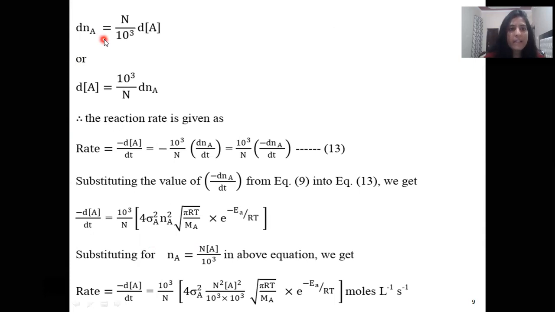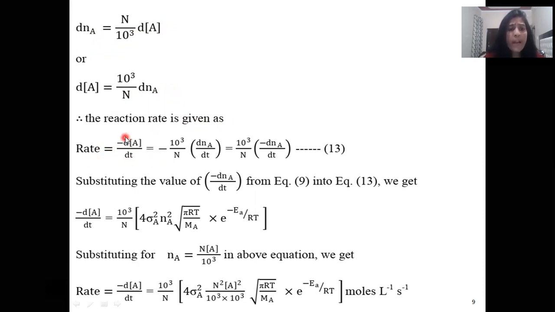So dN_A = N/1000 d[A], or d[A] = 10³/N dN_A. Therefore, the reaction rate is given by −d[A]/dt.